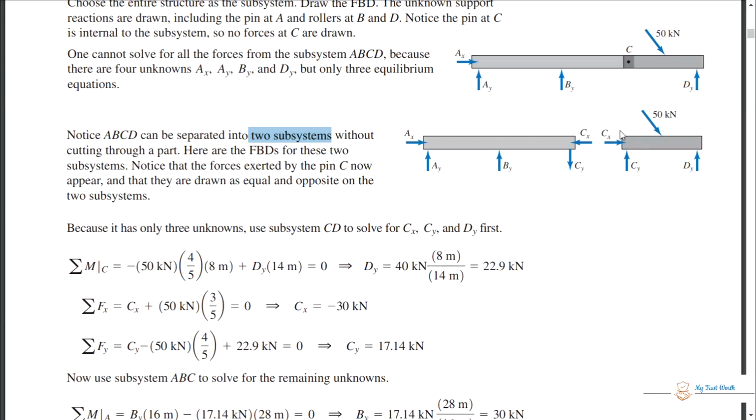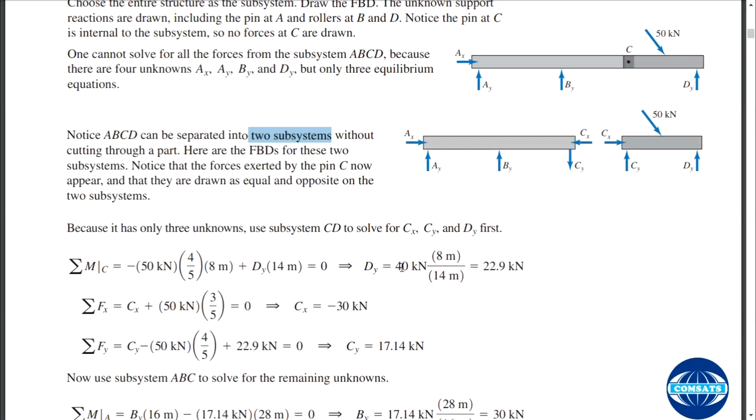So these internal support reactions should be shown equal but opposite. This is important. If you just join them together, then there are no forces. So this is up to you, that Cx is here and Cx is here and Cy and Cy.